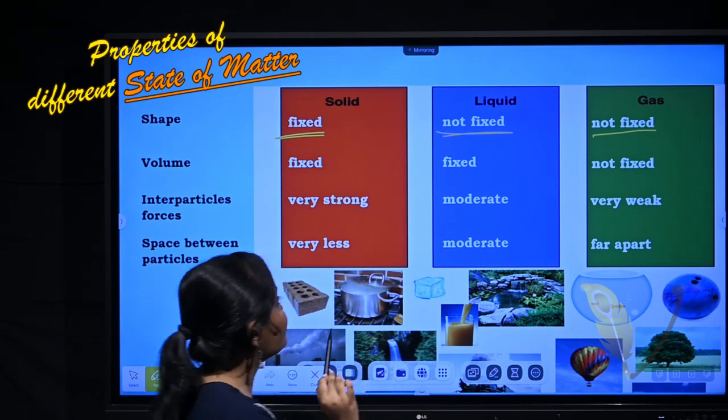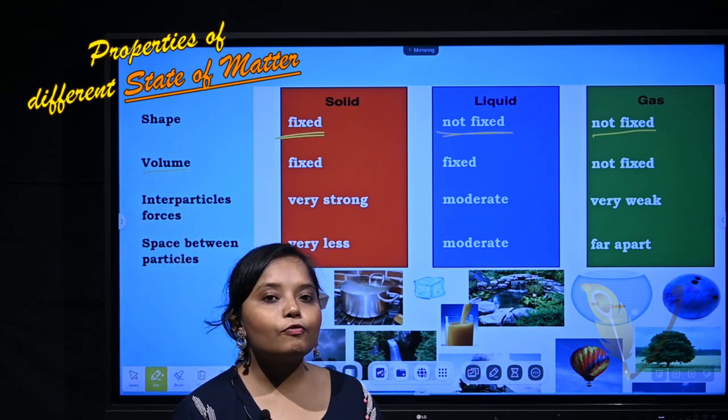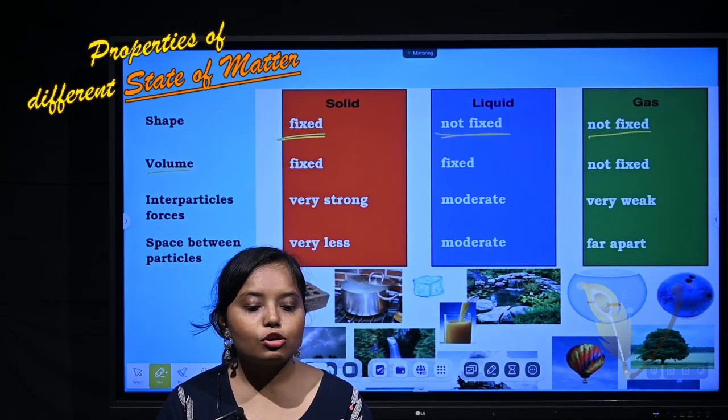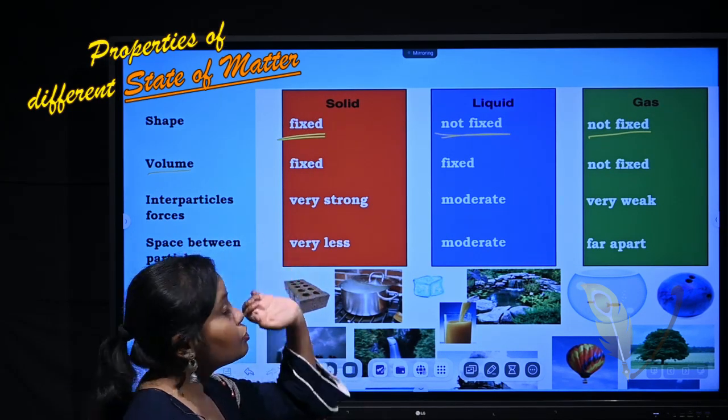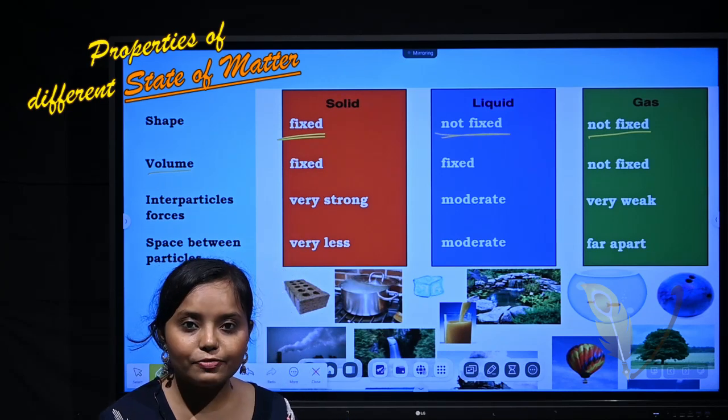The next thing is volume. What do we mean by volume? Volume is the 3D space that an object occupies. So what is the volume of solid? The volume of a solid will always remain fixed.